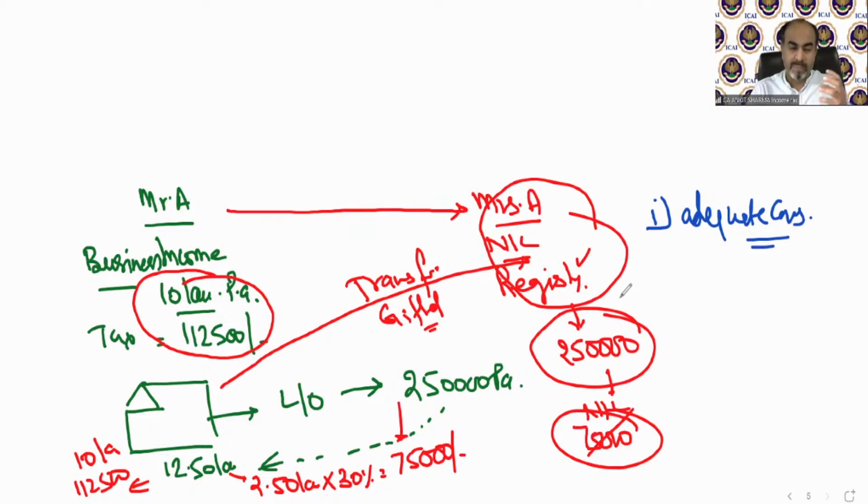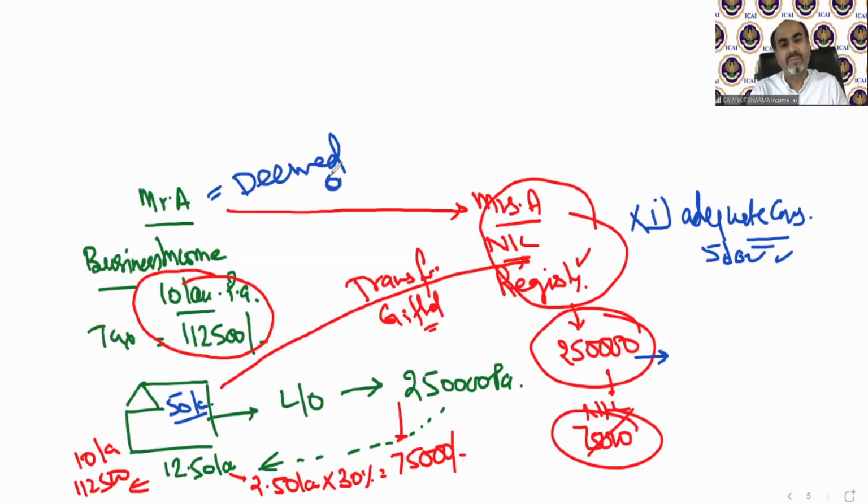That means the price of that property needs to be paid by Mrs. A to Mr. A. For example, if the property value is 50 lakh, and Mrs. A paid 50 lakh rupees to Mr. A, then this 2,50,000 will be assumed as Mrs. A's income. But if there is no adequate consideration, then Mr. A will be treated as deemed owner of that property, and that rental income will be taxable under the head income from house property of Mr. A.